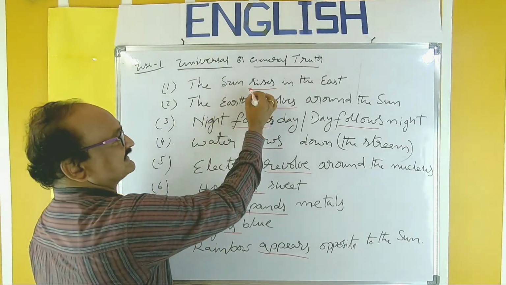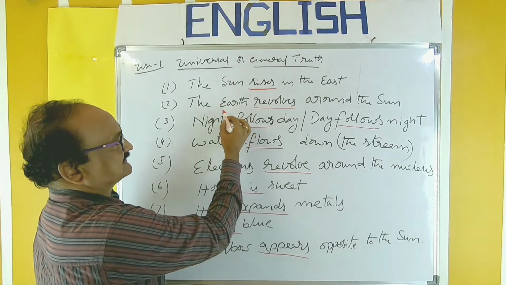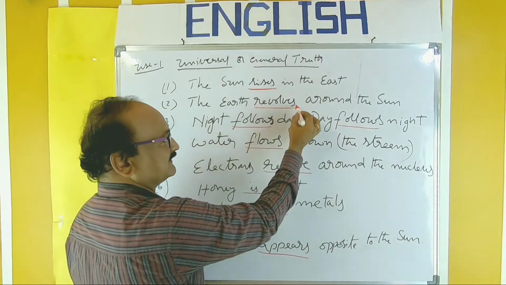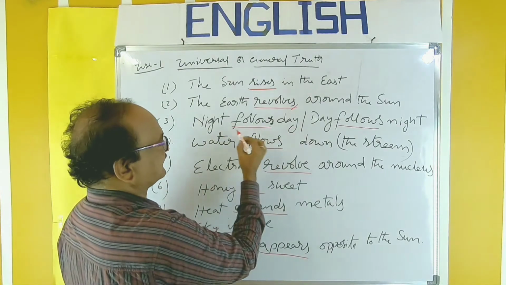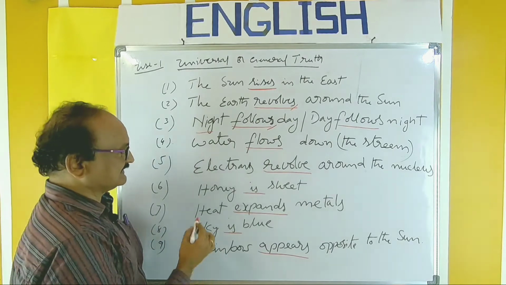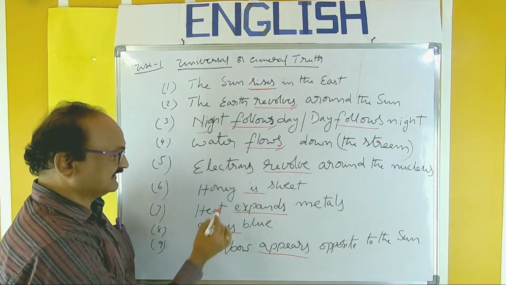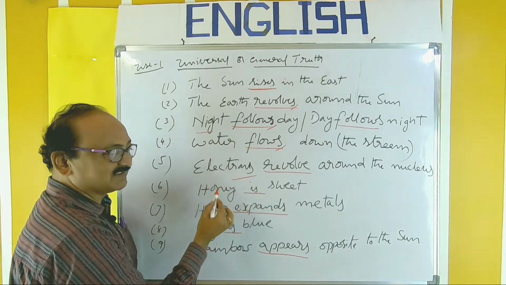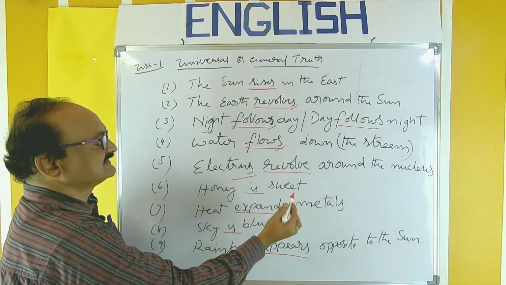So, the sun, rise is the verb and rises. The earth, this is also singular. So revolve, extra s is added. Night follows day. Night also singular. So extra s should be added like this. Water, singular. Extra s is added. Electrons, this is plural. So no extra s is necessary. And honey is sweet.